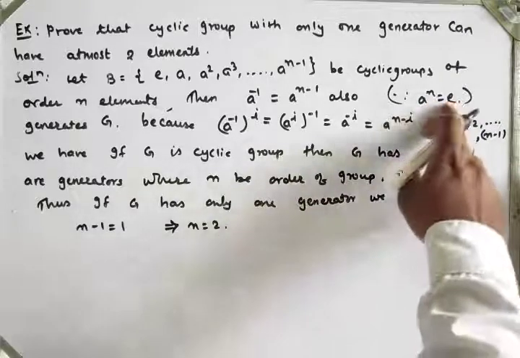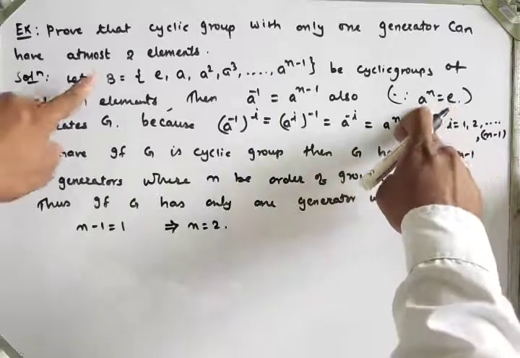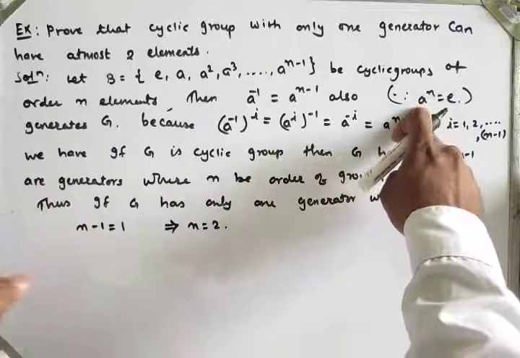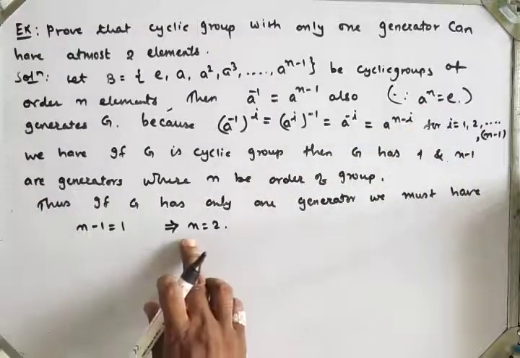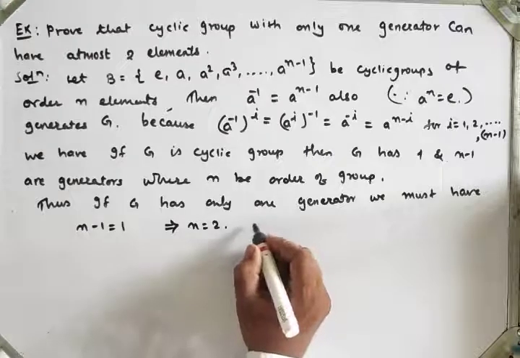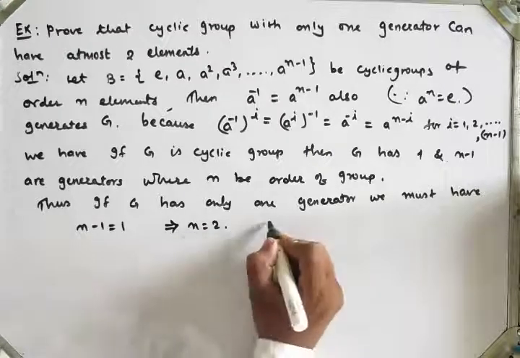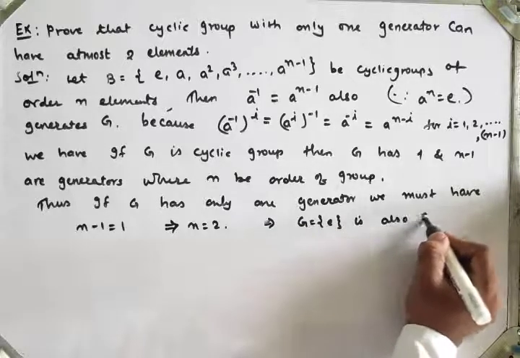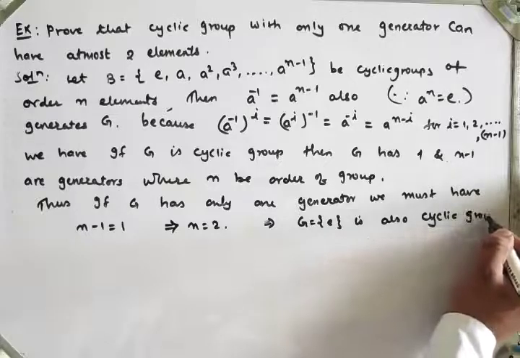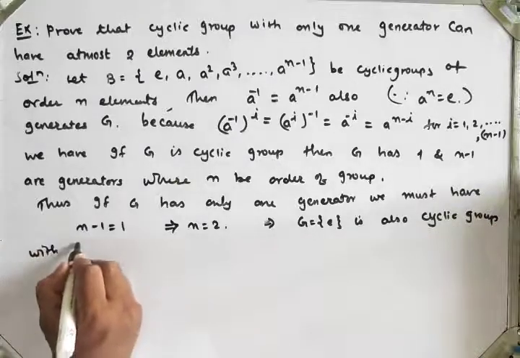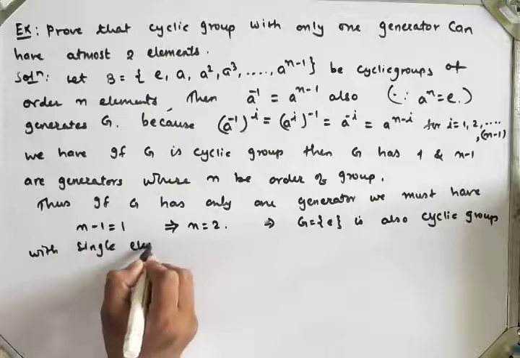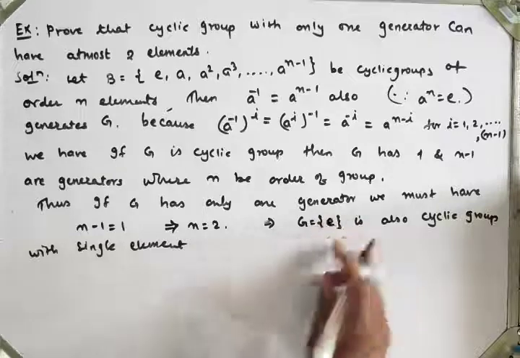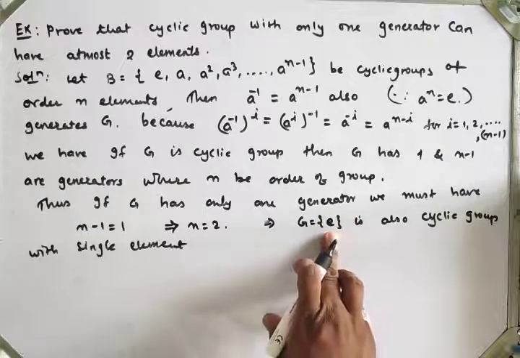So a square is equal to identity means a is the generator of that group, and order of a is equal to 2, means the group has only 2 elements. Therefore n is equal to 2. That implies G equal to identity is also a cyclic group with a single element, right? This is also a possibility, means G has only identity, which has the only generator identity, right?